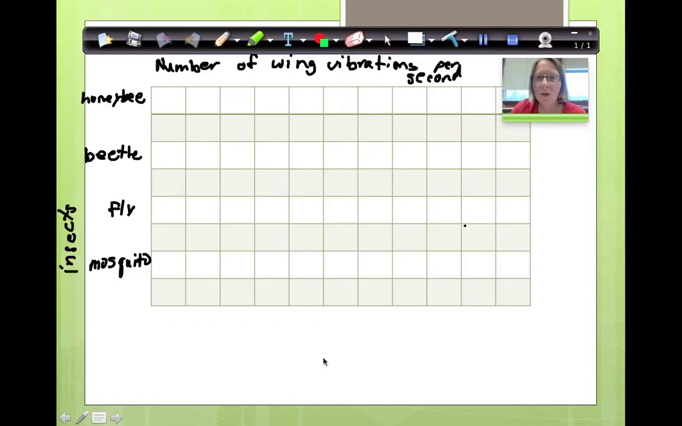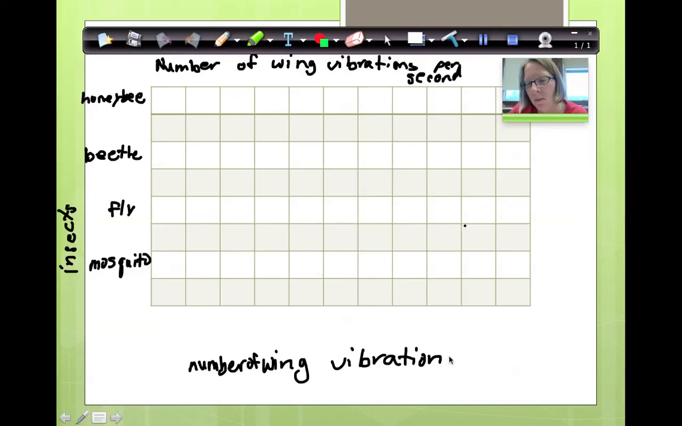Okay, so here's our scale. What are we doing? This is what would be our number of wing vibrations. Okay, so we need to write our scale. Now we've labeled everything, but we don't have a scale. Okay, so I know the honeybee had, I'm going to just write this over here so we can remember, 350. The beetle had 200. The fly had 550, and the mosquito had 700. Okay, now normally you wouldn't write these numbers here, but I'm writing them here because I want to be able to refer back.